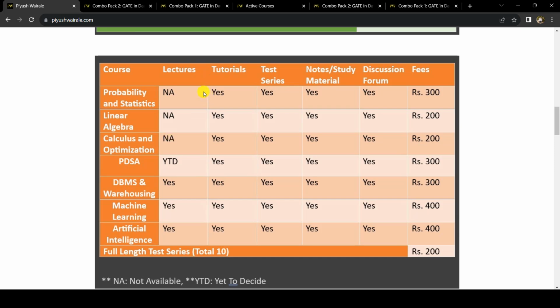Now the next is PDSA. Lectures I have not decided yet, but as of now, there will be just tutorials, right? In one of the tutorials, I will take a few data structures and try to discuss some important points regarding them. And the test series, notes, and discussion forum will be there. And it is just 300 rupees.